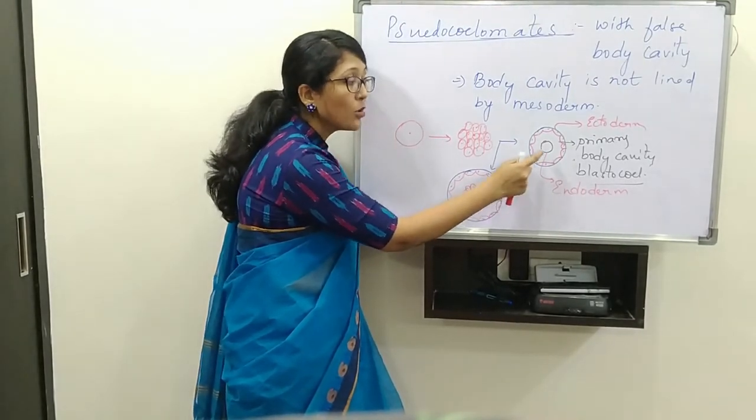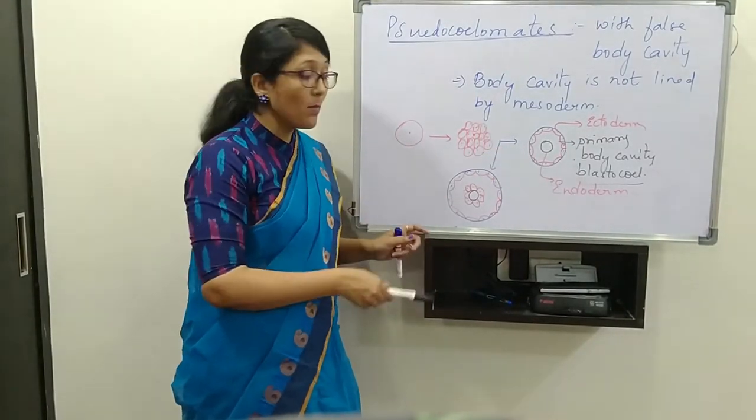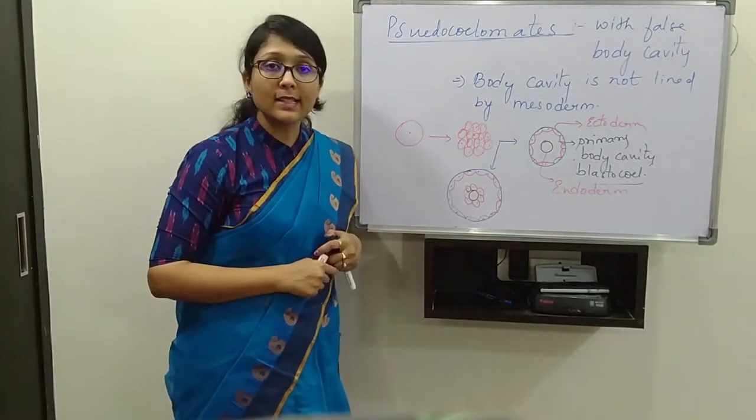One side is mesoderm, another side is endoderm. That's why that is called false coelom and this is called true coelom.